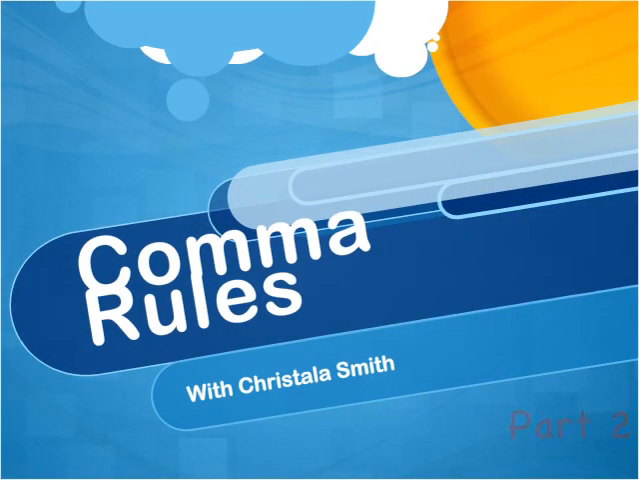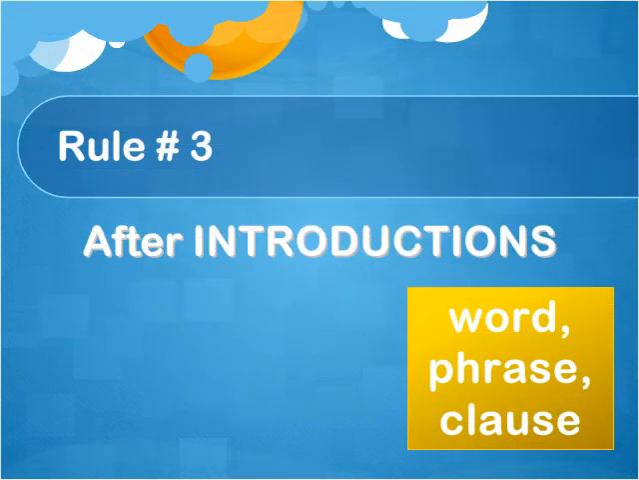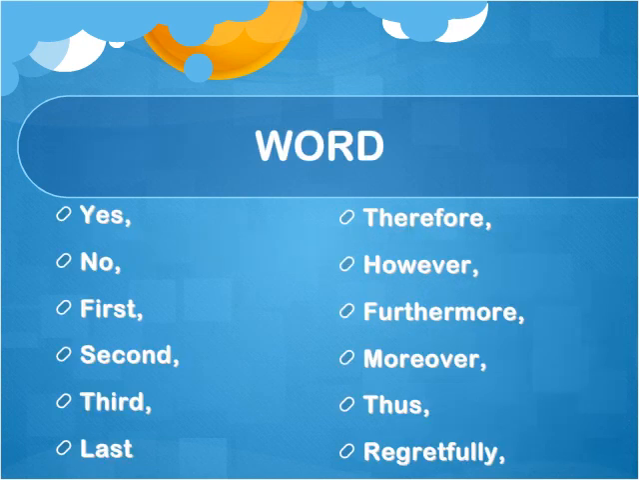Comma rules. Rule number 3. Place commas after introductions in a sentence. Those introductions could be a word, a phrase, or a clause. Sometimes we introduce a sentence with a single word. For example, yes, I'm home. I would need to put a comma after that introduction. Yes, comma, I'm home. Or, regretfully, I won't make it to the party. Regretfully is the introduction to the sentence.